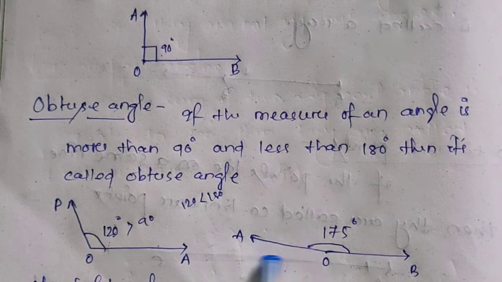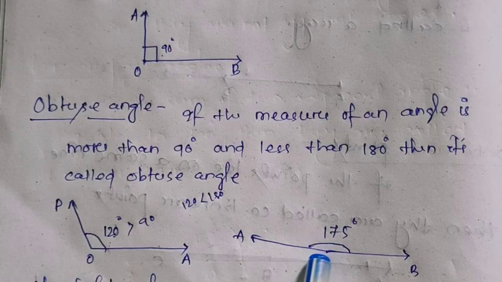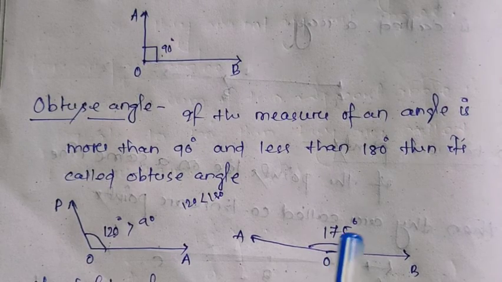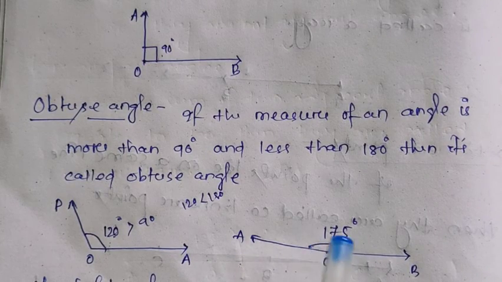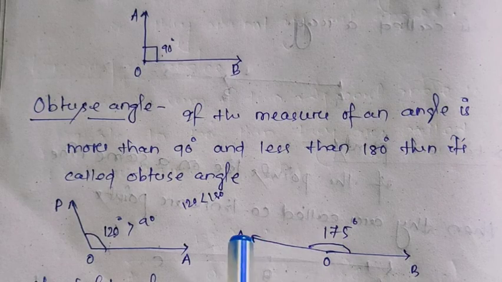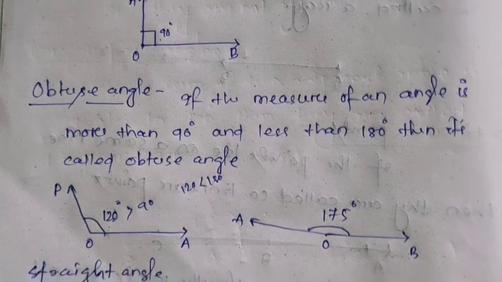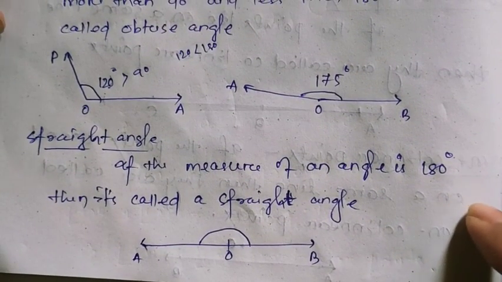Here is another example, AOB whose measure is 175 degrees. It is greater than 90 degrees and less than 180 degrees. That's why I can say AOB is an obtuse angle. Then what is a straight angle?